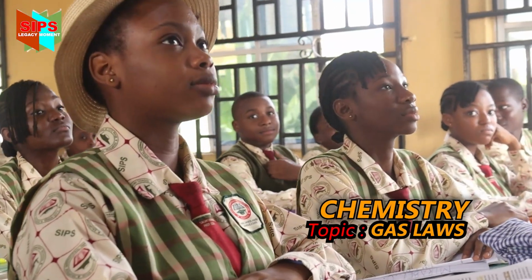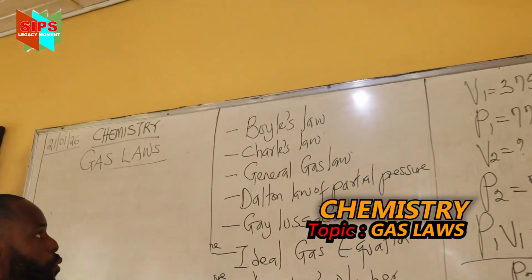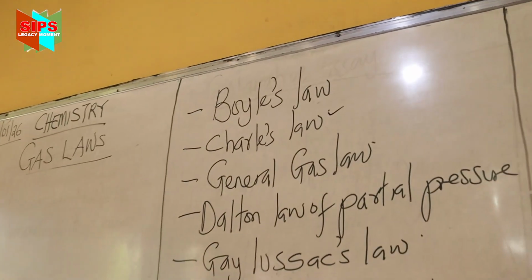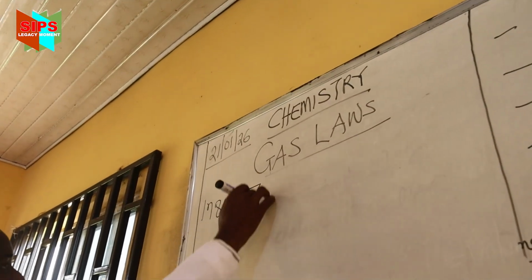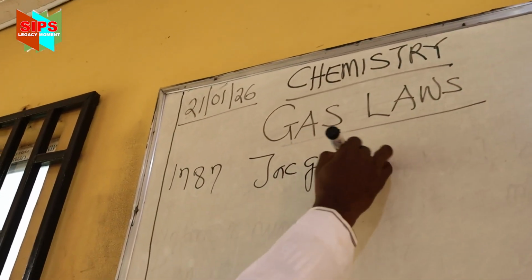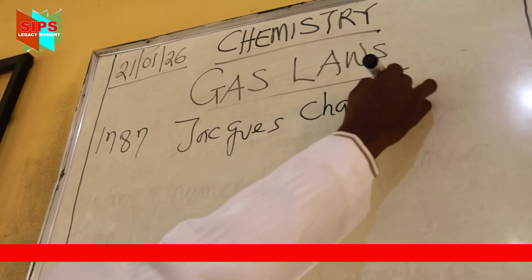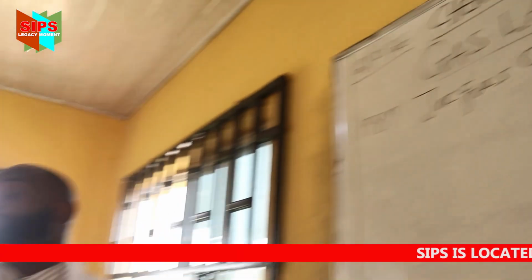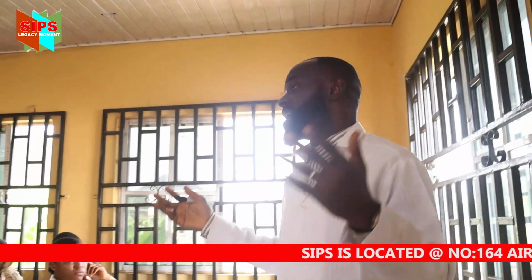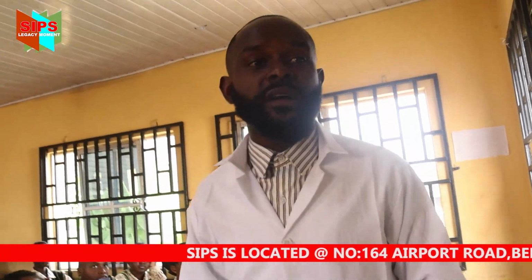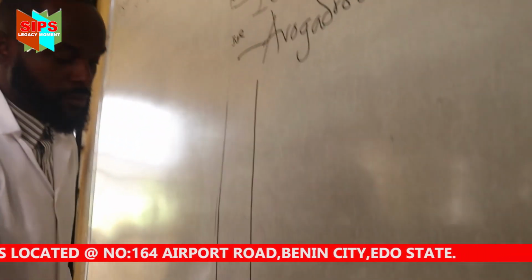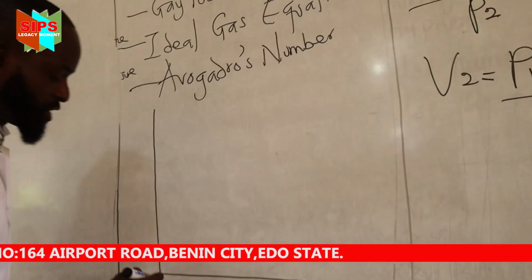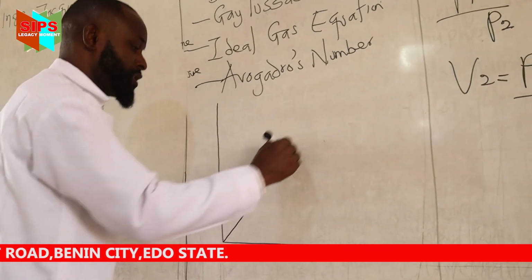So the next one becomes what law? Charles' law. Class, in 1787, a scientist by the name Jacques Charles stated Charles' law. Now, you might be asked to give Boyle's law in a graphical representation. You can just come this way and make something of this magnitude.